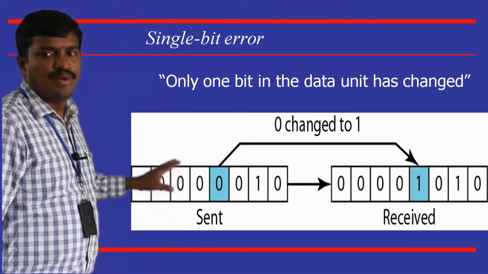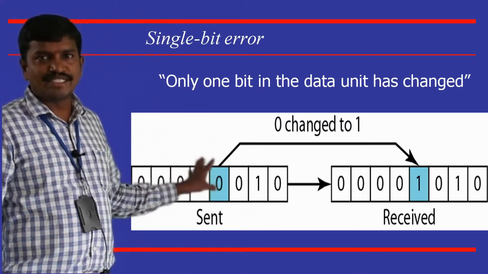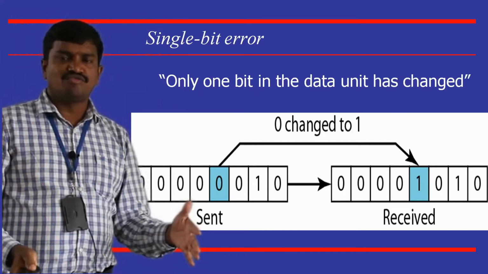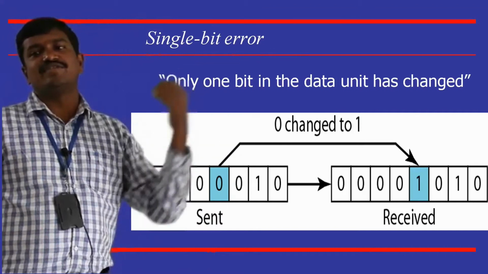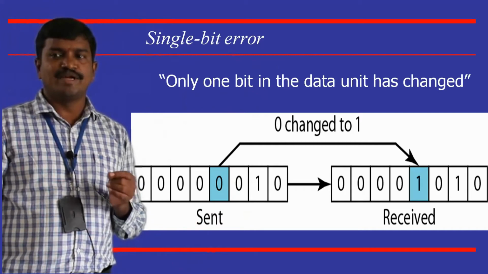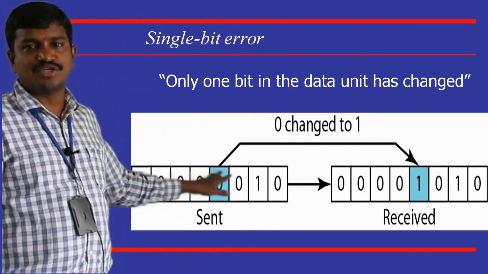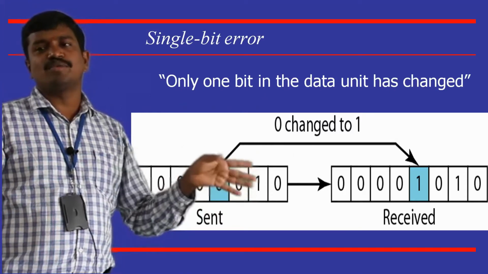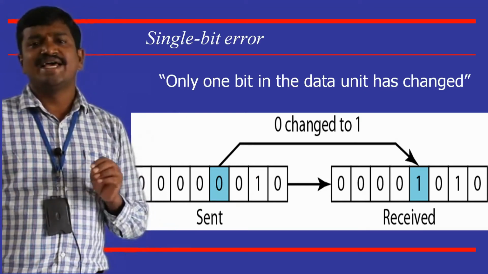Single bit error. When you take a single bit error in a data unit, whatever the data unit is, only one bit is corrupted in the data transmission. In simple words, only one. If I have a byte of data, out of these 8 bits, only one bit is corrupted in the transmission, and it is received in a different order. Such errors we call single bit errors. Only one bit is changed. If you observe this, what is sent is all zeros followed by one zero, but what is received at the other end is four zeros followed by 1010. So how many bits are changed? Only one bit is changed because of this external noise.